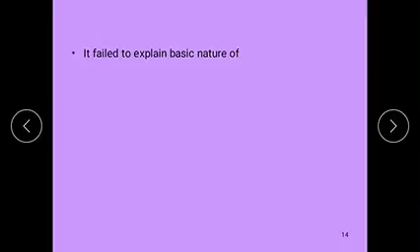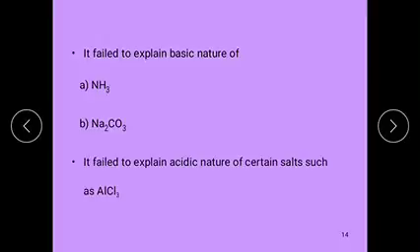According to Arrhenius, a substance should produce OH- ions in aqueous solution, but ammonia and sodium carbonate could not be called bases because there are no OH- ions in their chemical formula. So it is also one of the defects.